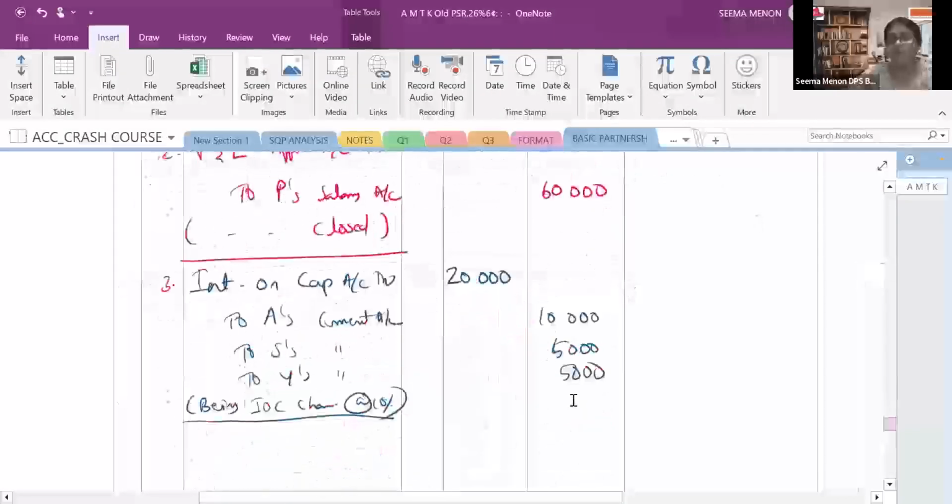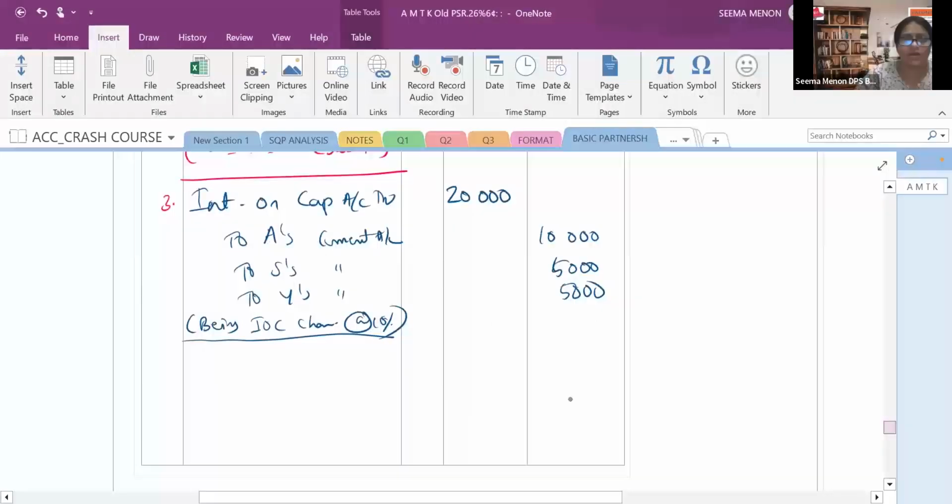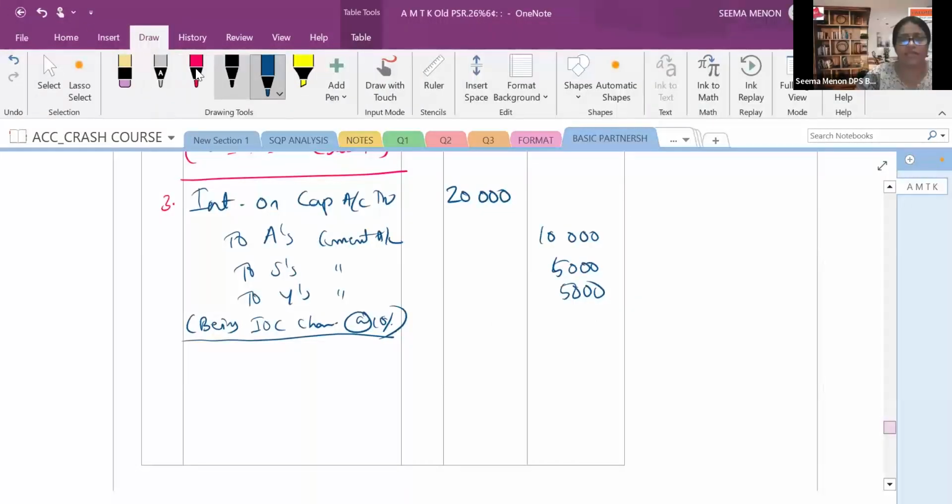So there we have to pass a journal entry. What is the journal entry? Let's write that journal entry also. You will write the profit is transferred to profit and loss appropriation account. So first of all, net profit you are closing. Whenever you close the net profit, what will you write in the profit and loss appropriation? By profit and loss account.